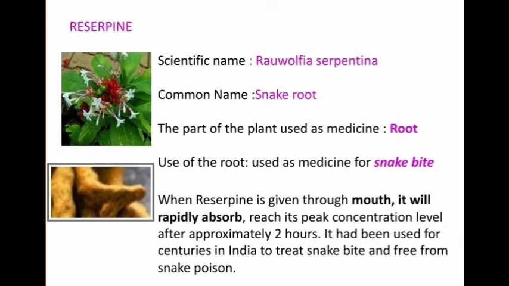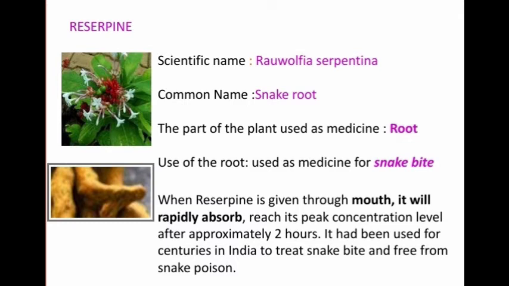Another alkaloid, reserpine. Reserpine, in Telugu, is called Sarpagandhi. The scientific name of this plant is Rauwolfia serpentina. We can understand the name, serpentina. Its common name is snake root. Especially the medicine or alkaloid extracted from this plant is used for snake bite.